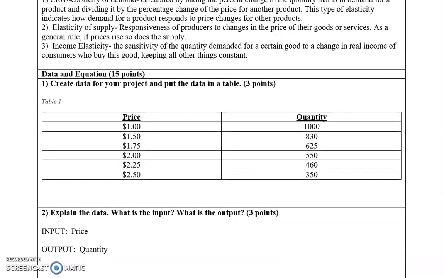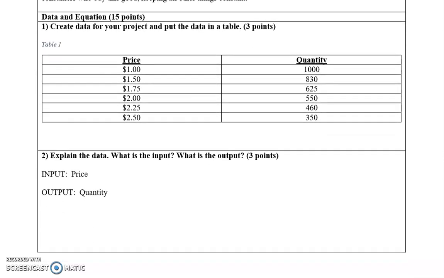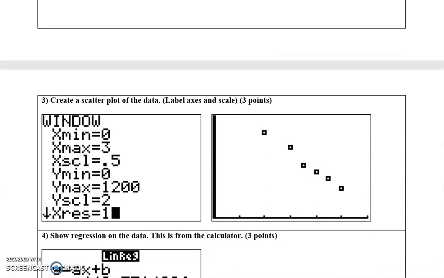My data is when I charge $1, the quantity demanded is 1,000. When I charge $1.50, 830; $1.75, 625; $2, 550; $2.25, 460; $2.50, 350. Input is price, output is quantity.